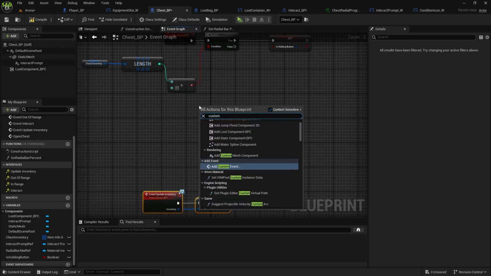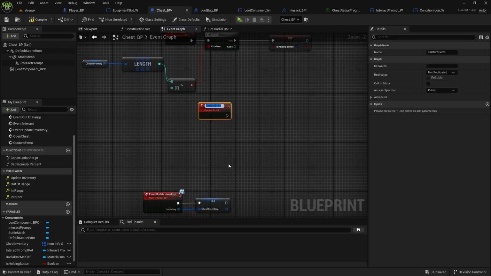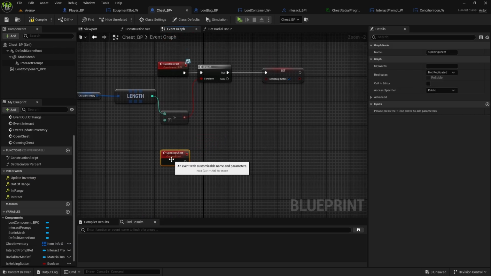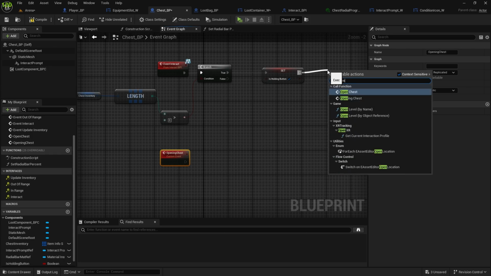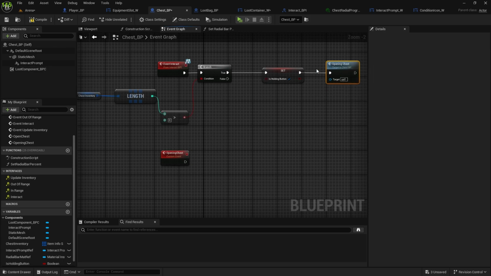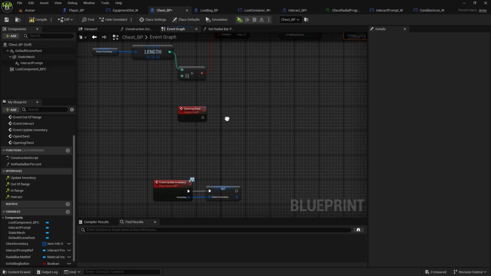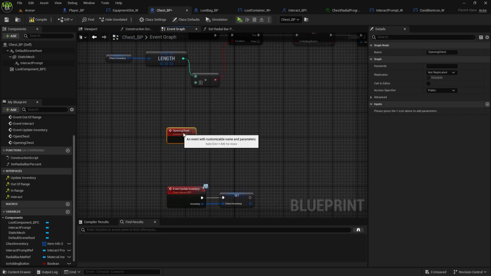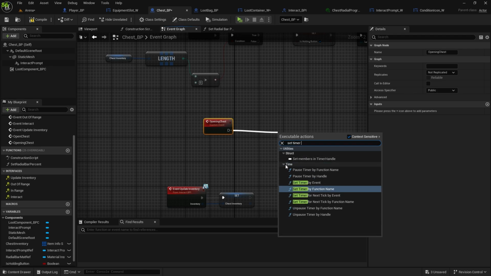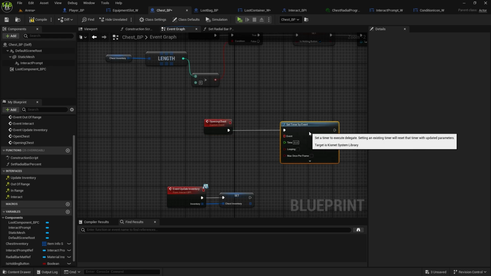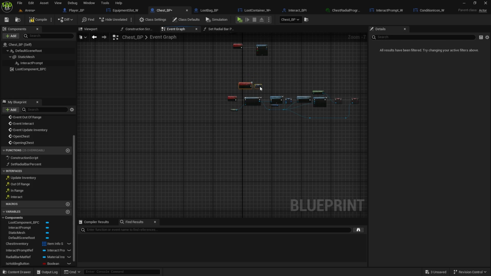So custom event, this will be opening chest, and we're going to call it here opening chest, not open chest but opening chest. Make sure you don't make a mistake here. And now on opening chest, we're going to set timer by event. We again have to move this down.